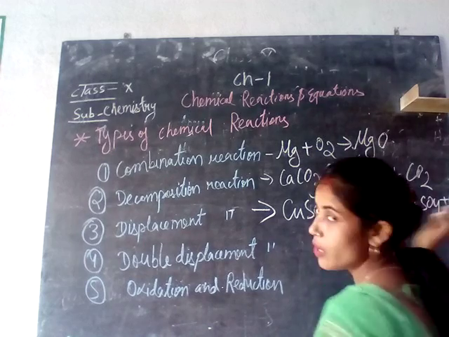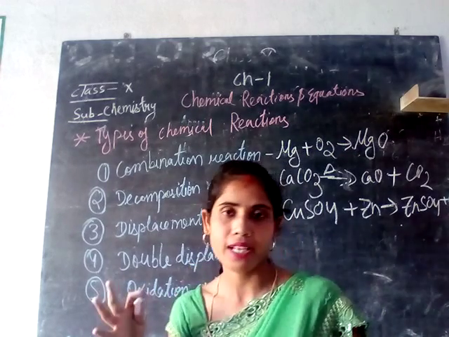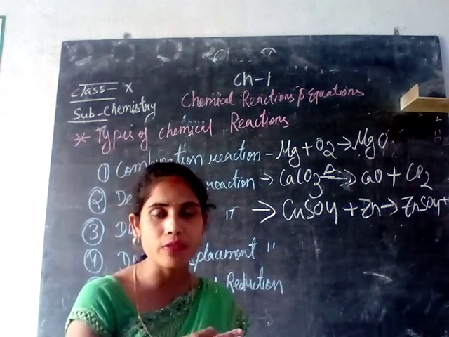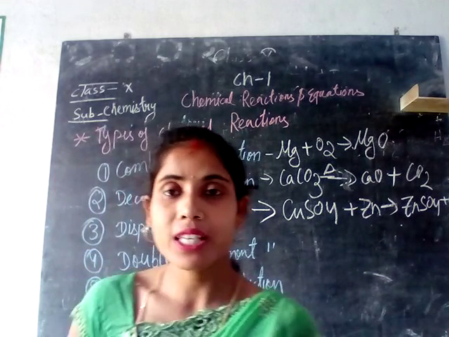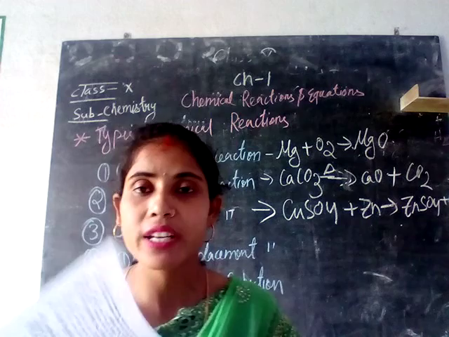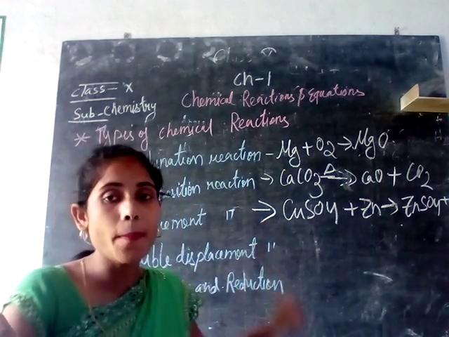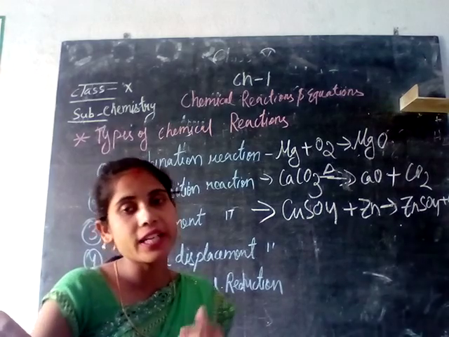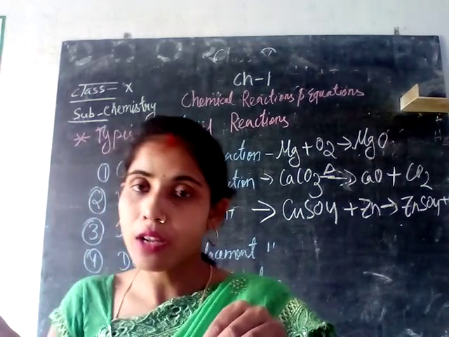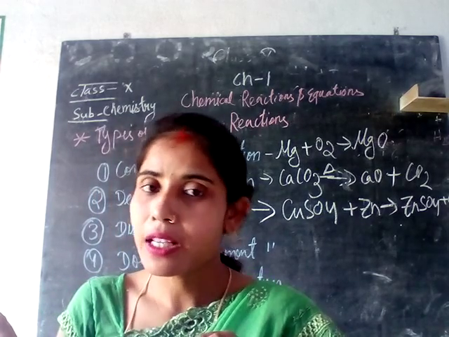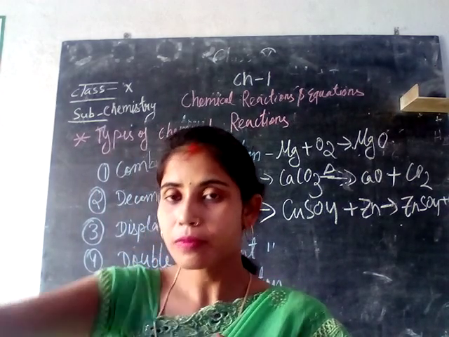The least reactive one is displaced on the back side. So what is happening here? Zinc has displaced the copper from the sulfate solution. The zinc, being more reactive than copper, has displaced the copper from its solution and has taken the position with the sulfate. So this kind of reaction is a displacement reaction.